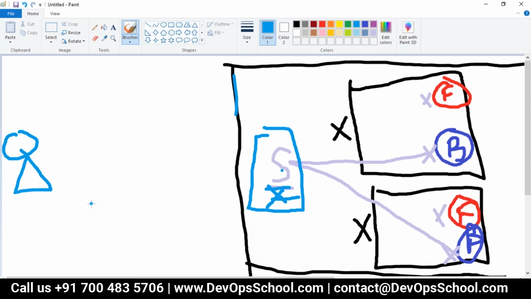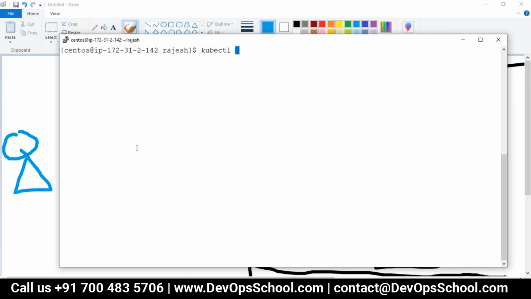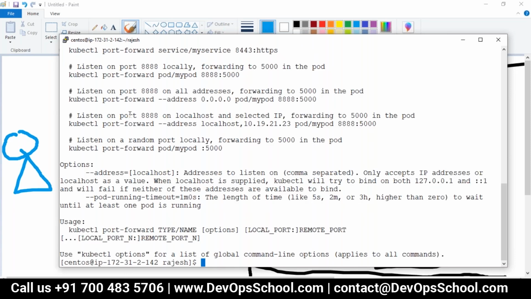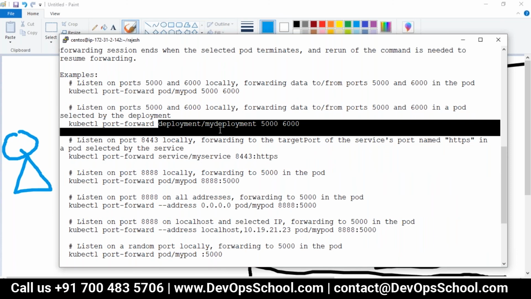I don't know how many of you are listening to me at the time. I asked you, please read it whether you understand or not. So port forwarding, you can do for the pod, deployment, and services also, right? You remember? Okay. If you forgot, no problem, I'll show you this. I'm using the -p option. See here, you can port forward the pod also, service also, deployment also.